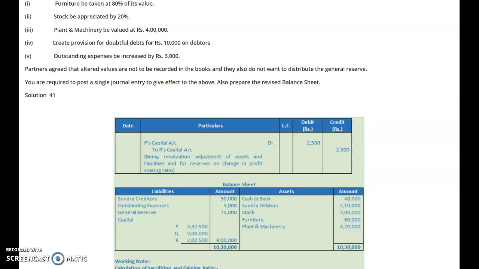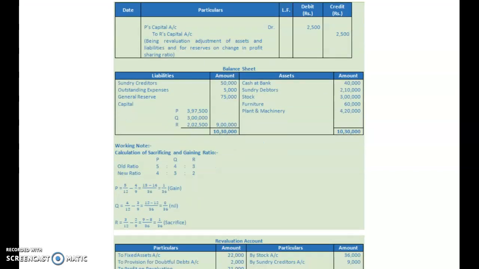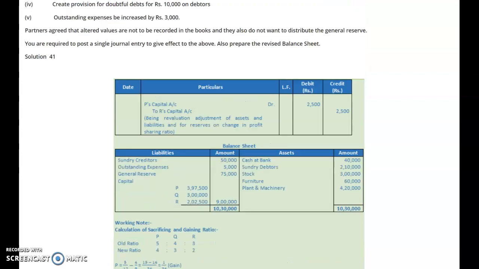If they do not want to distribute, very simple, we have to calculate and find out the gaining and sacrificing ratio, and accordingly an adjustment entry will be recorded, and the effect of the adjustment entry will be taken while preparing the revised balance sheet. All the assets and liabilities will remain as they are, with the same value, if they do not want to record the revised or altered values in the books.